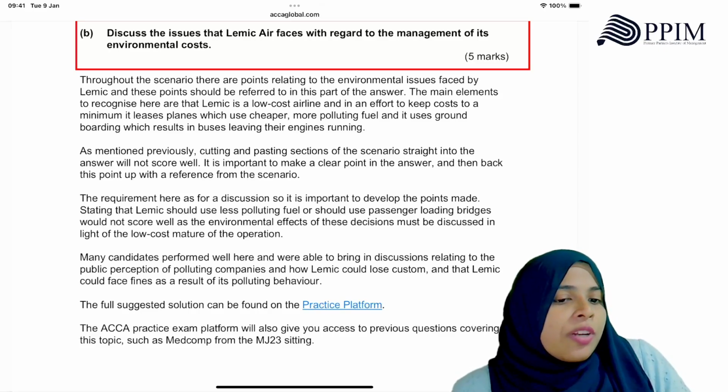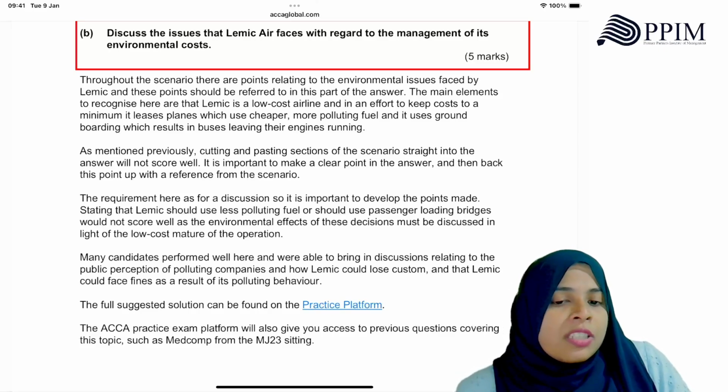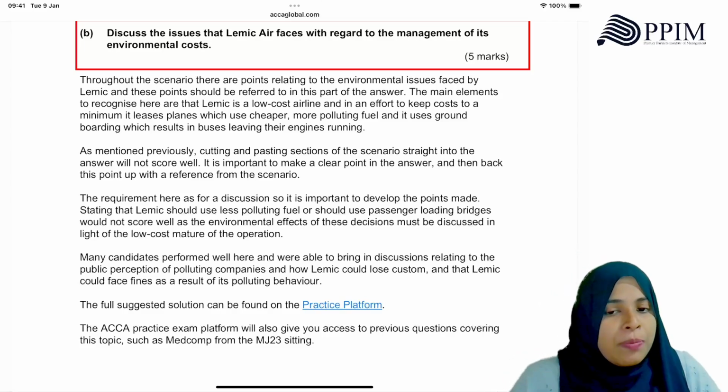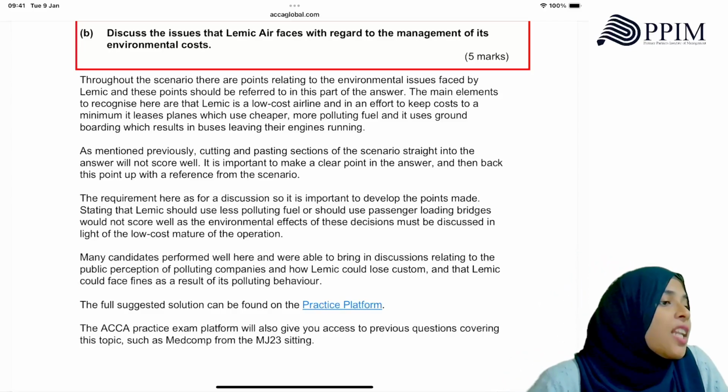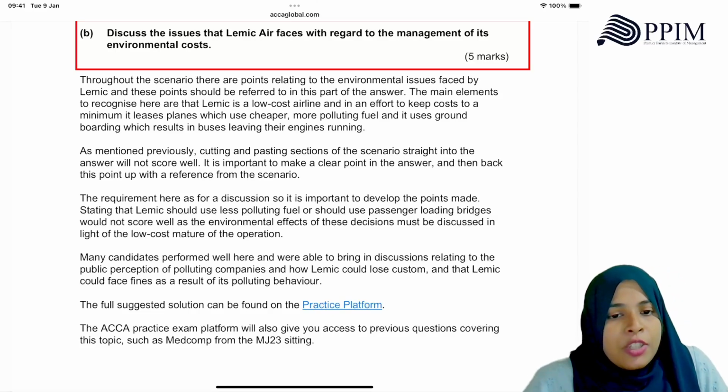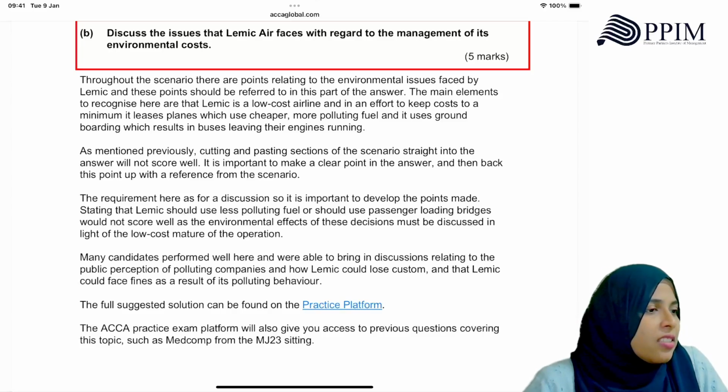The main elements to recognize here are that Lemikia is a low-cost airline, and in an effort to keep costs to a minimum, it leases planes which use cheaper and more polluting fuel. Cheaper planes may be polluting more. And it uses ground boarding, which results in buses leaving their engines running. They have mentioned that in the case, right?